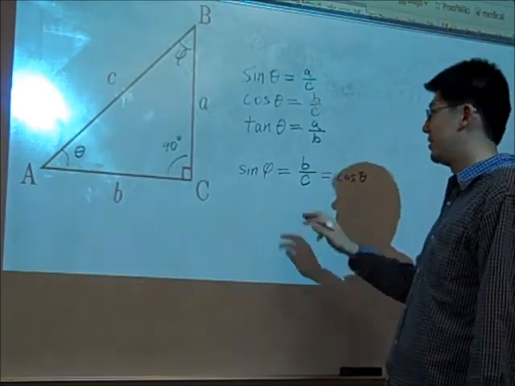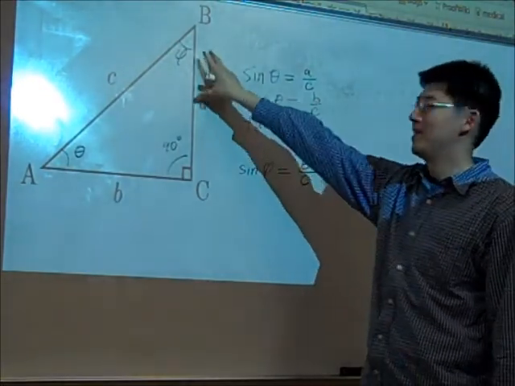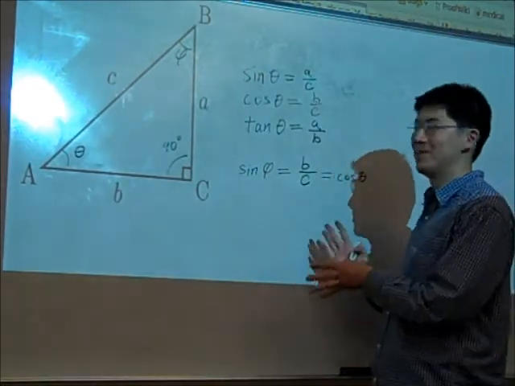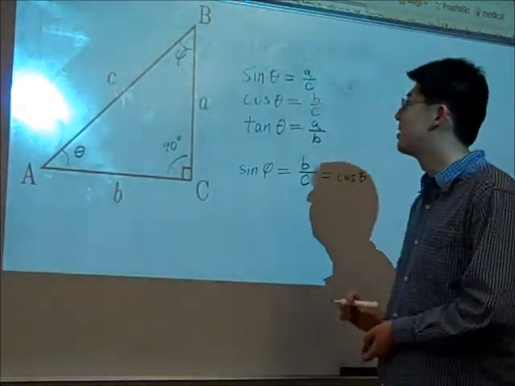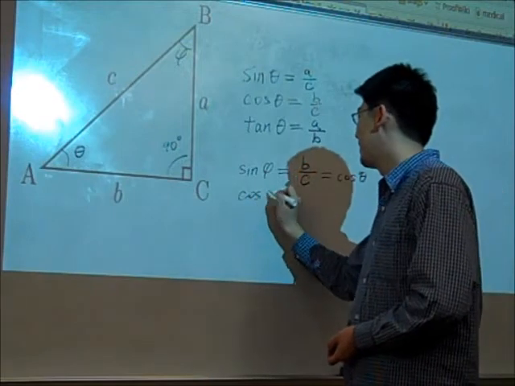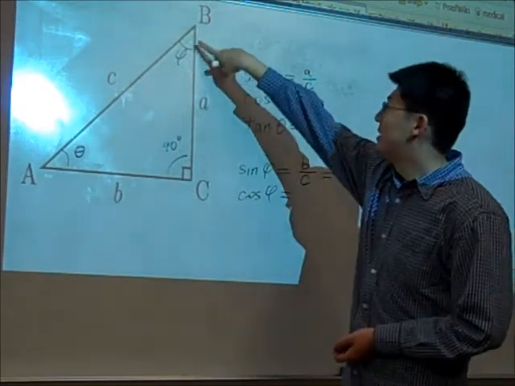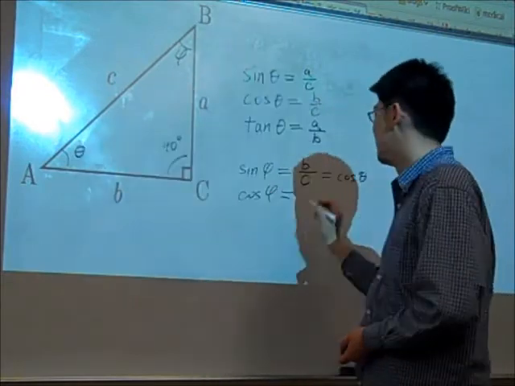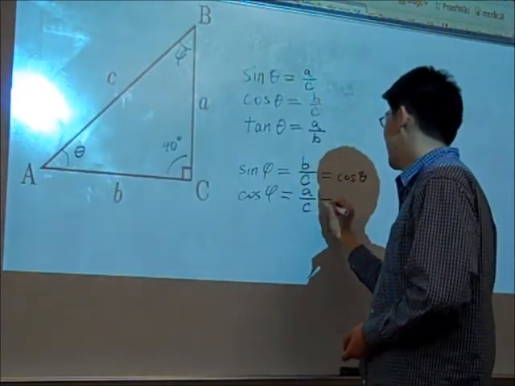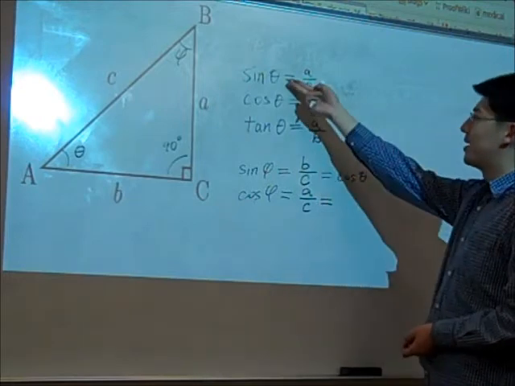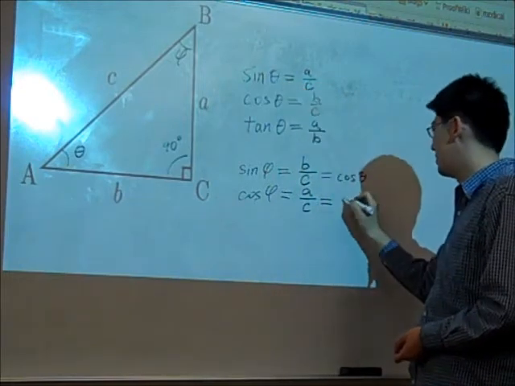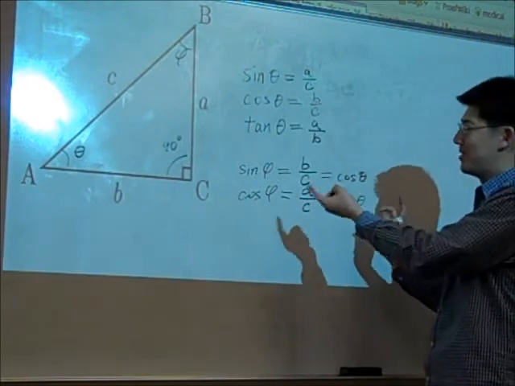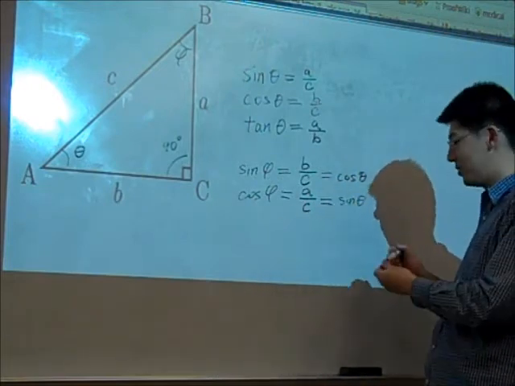So this is just definitions. It's saying by definition, sine of phi is going to be cosine of theta. It's not saying anything new, just using definitions and relating them together. Similarly, for cosine of phi, it's going to be the adjacent side to phi, which is a, divided by the hypotenuse, which is still c. So it's going to be a over c. And that was the same thing as sine of theta, which we just defined. Okay, so it's interesting, right? There's a dual relation between these two things and the two angles.